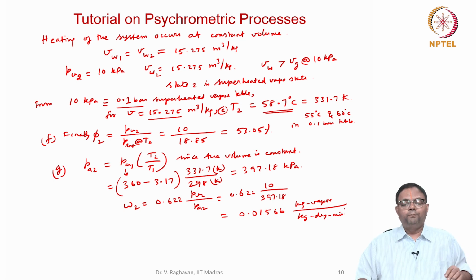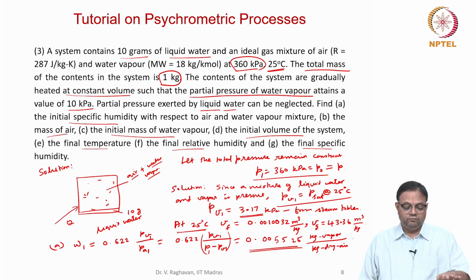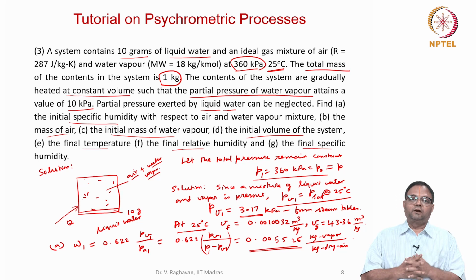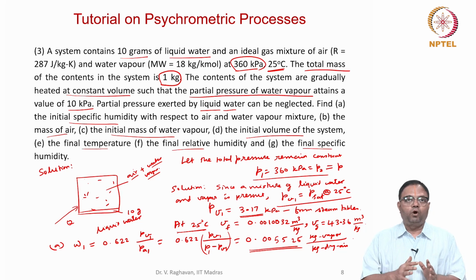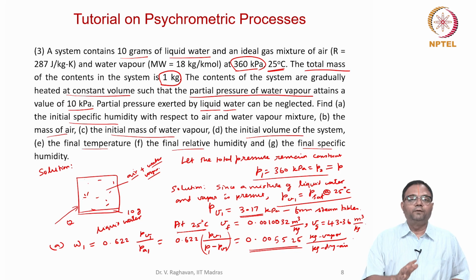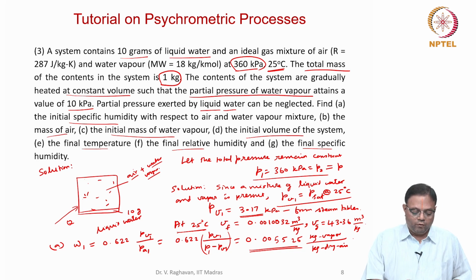So you can see that using the expressions and the steam tables, calculations are done for this problem, and a psychrometric chart cannot be used. In this problem, we have a constant volume heating. There is a rigid volume which is heated, in which a saturated air water vapor mixture is already present over a small liquid layer of 10 grams.